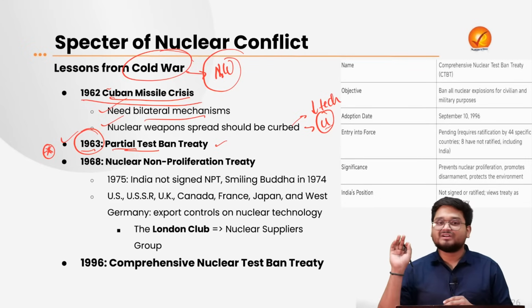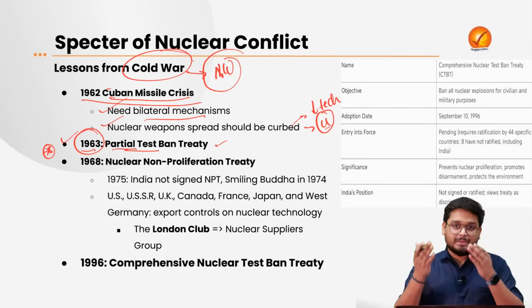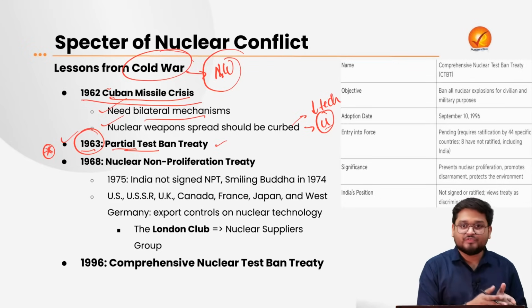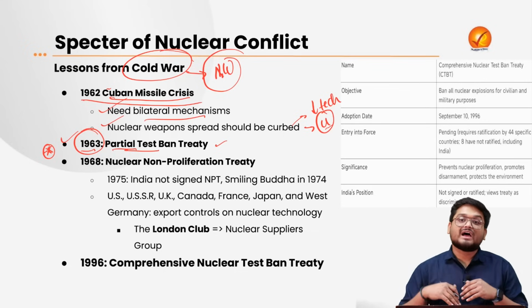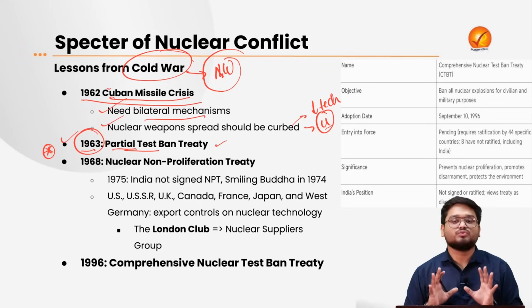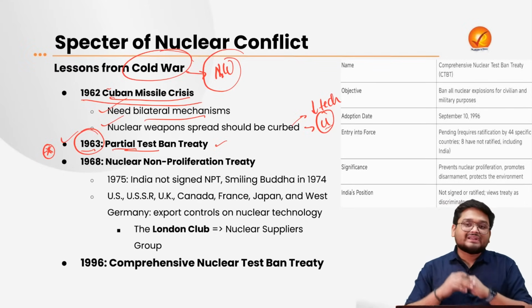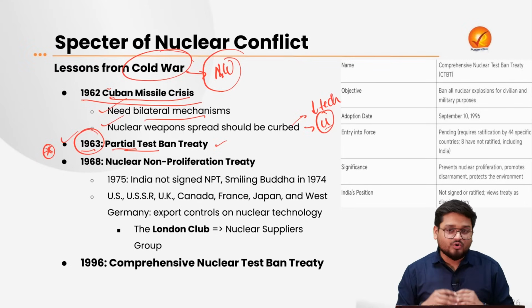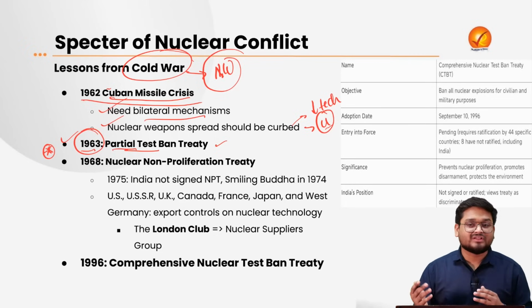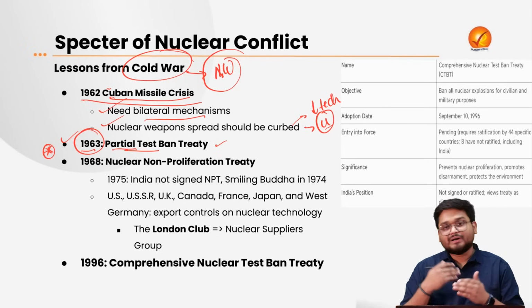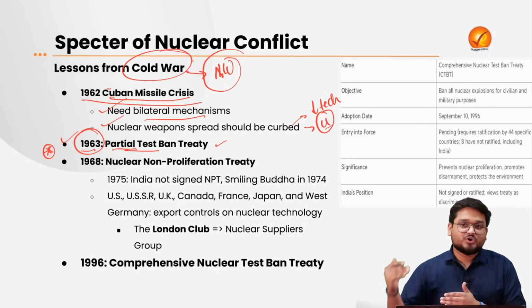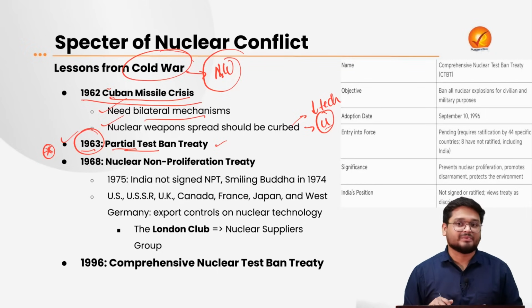India did not ratify it, because in our neighborhood we have China, we have Pakistan, right? And we had various regional issues surrounding India back then. So India did not go overboard with this PTBT, due to its own domestic concerns, and also due to particular future aspirations of India to develop her own nuclear weapons.